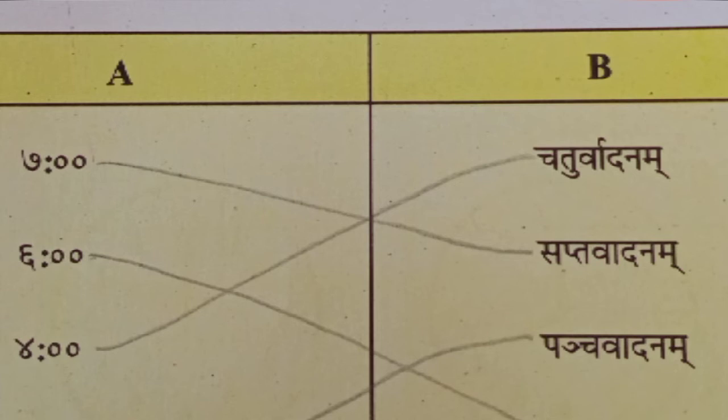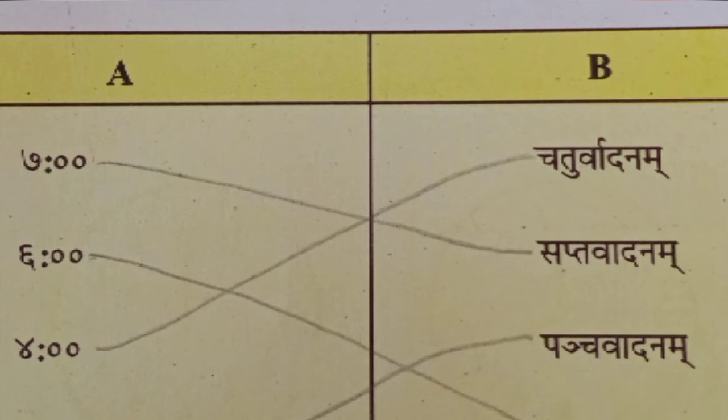Chaturvadanam for 4 o'clock. 8 o'clock, Ashtavadanam. 5 o'clock, Panchavadanam.